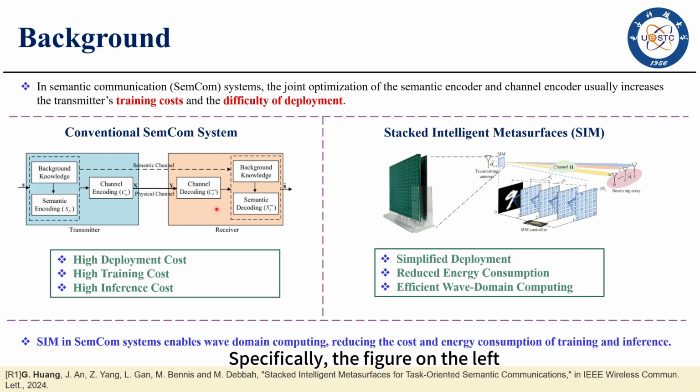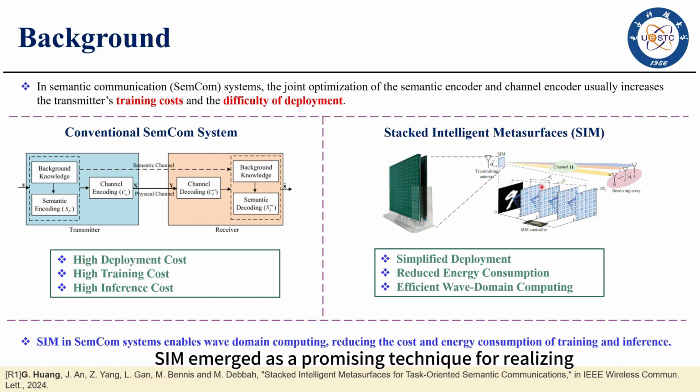Specifically, the figure on the left shows a conventional deep learning-based semantic communication system, where the deployment of the transmitter's background knowledge base, semantic encoder and channel encoder faces three challenges, including high deployment costs, high training costs, and high inference costs. To address these challenges, we proposed a SIM-aided semantic communication system and verify its feasibility.